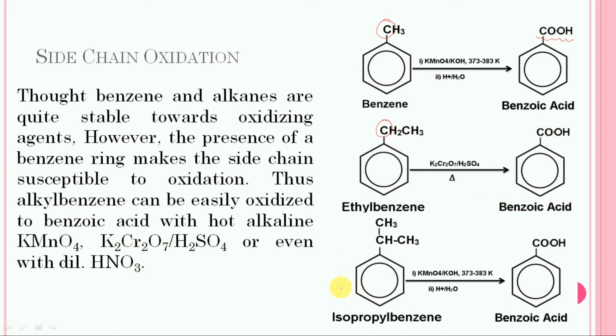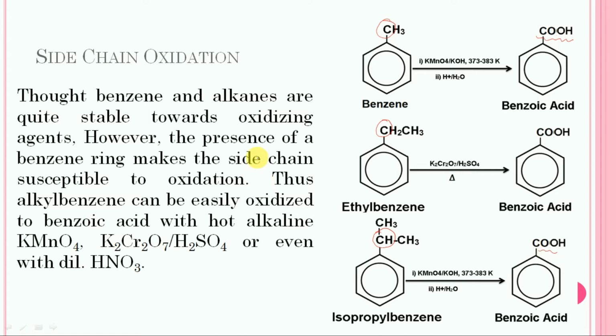And the case number 3, in which isopropyl benzene is subjected to oxidation in the presence of alkaline potassium permanganate in the temperature range 373 to 383 Kelvin. Again, oxidation will take place at this carbon and it will change into a carboxylic group. Again, benzoic acid will get formed.